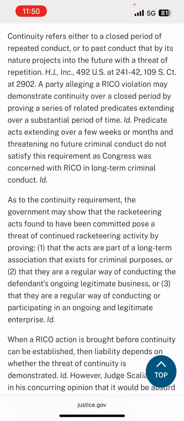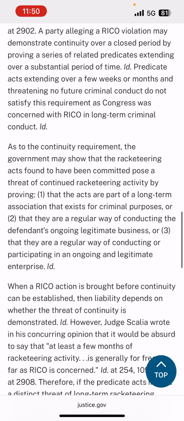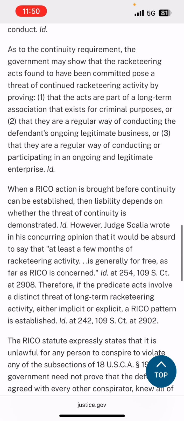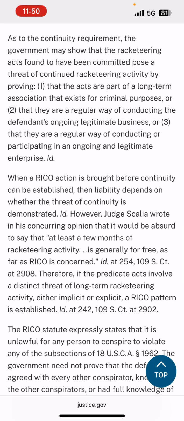Predicate acts extending over a few weeks or months and threatening no future criminal conduct do not satisfy this requirement, as Congress was concerned in RICO with long-term criminal conduct. As to the continuity requirement, the government may show that the racketeering acts found to have been committed pose a threat of continued racketeering activity by proving 1. that the acts are part of a long-term association that exists for criminal purposes, or 2. that they are a regular way of conducting the defendant's ongoing legitimate business, or 3. that they are a regular way of conducting or participating in an ongoing legitimate enterprise.